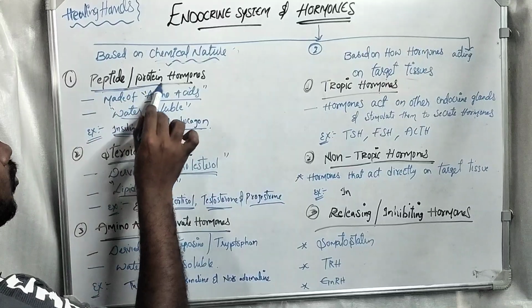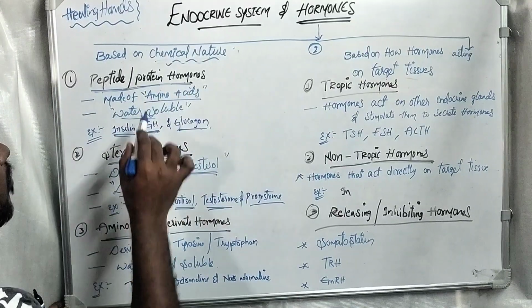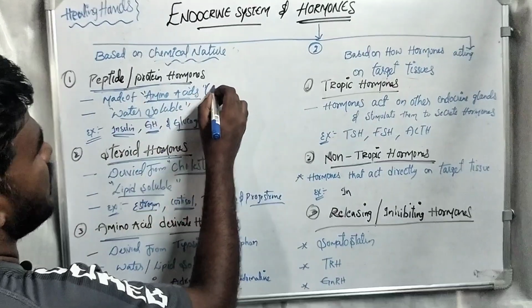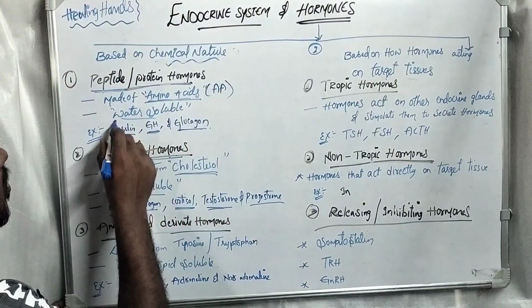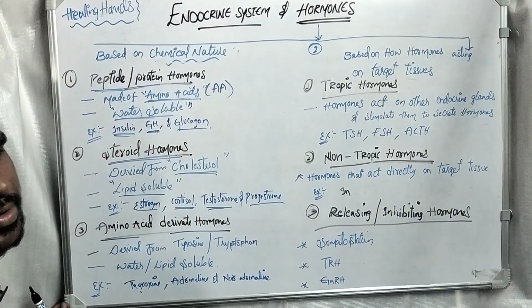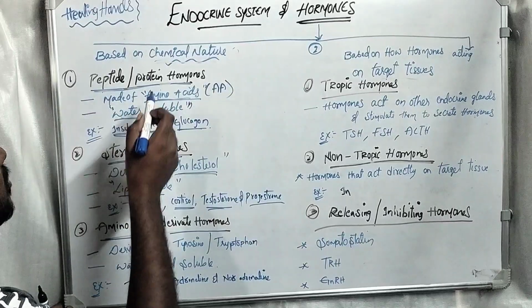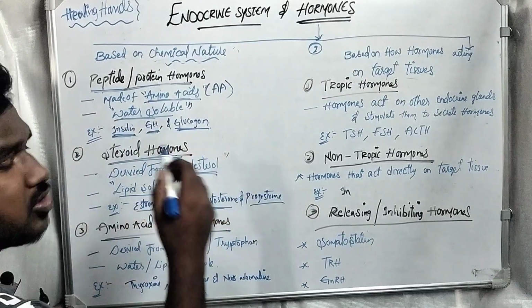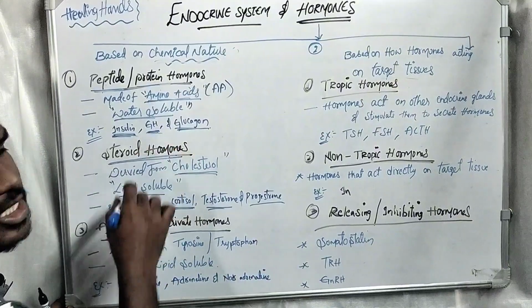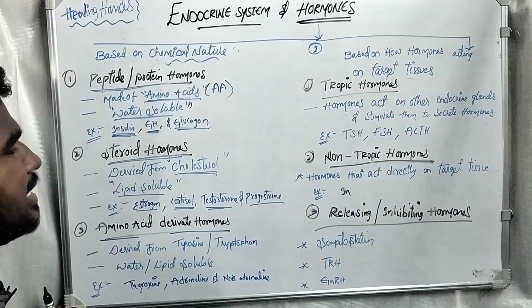Peptide or protein hormones are made up of amino acids. These protein hormones are soluble in water, which means they can be dissolved in water. Examples of these peptide hormones are insulin, which is released by the pancreas, glucagon, also released by the pancreas, and GH, growth hormone, which is released by the pituitary gland.